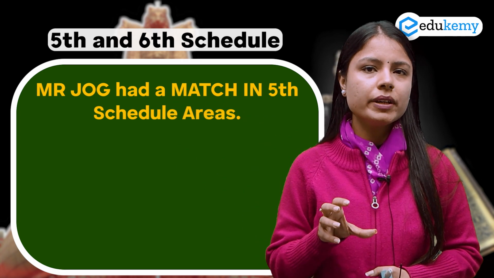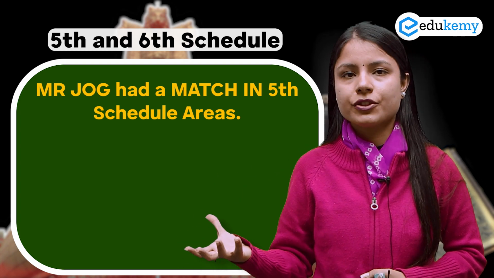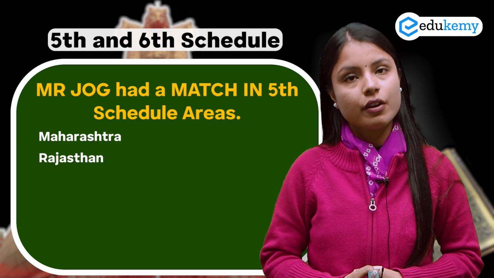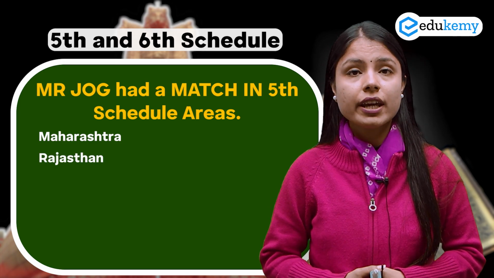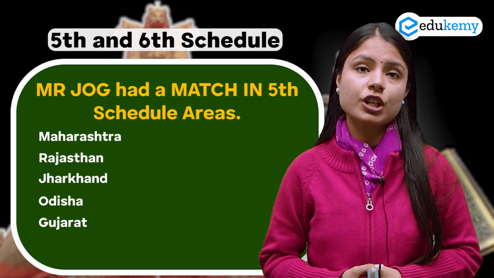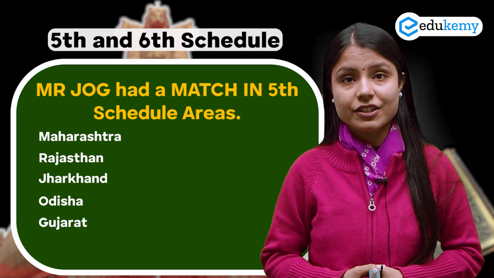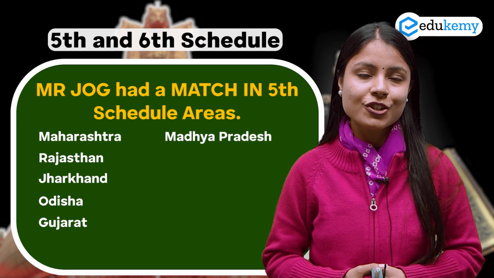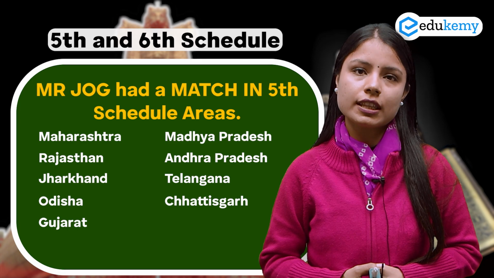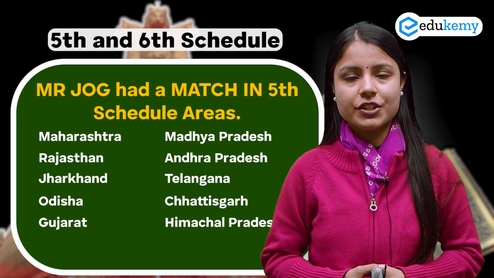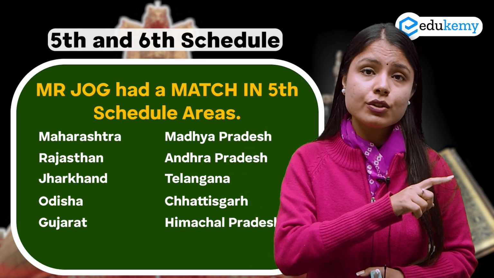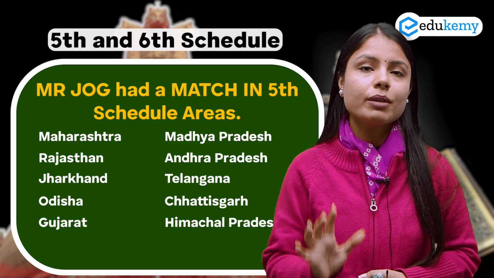Now your keywords would be Mr., Jog and match. Now look at this. M would be for Maharashtra, R would be for Rajasthan. Remember Jog. J would be for Jharkhand, O would be for Odisha, G for Gujarat, and the third keyword was match. So M would be for Madhya Pradesh, A for Andhra Pradesh, T for Telangana, C for Chhattisgarh and H for Himachal Pradesh. So now you remember that 5th schedule has 10 states and 6th schedule has 4 states. This way you can memorize these states.